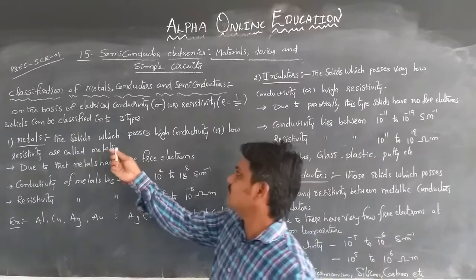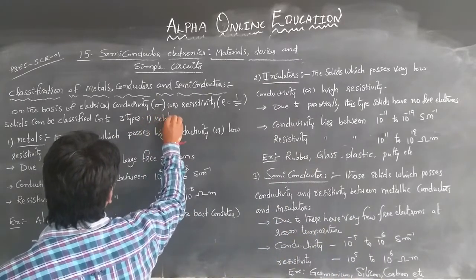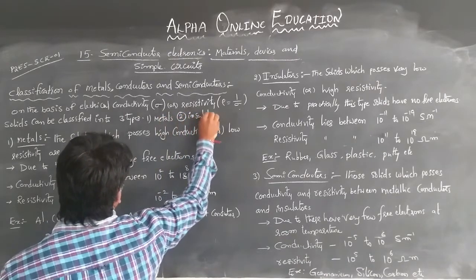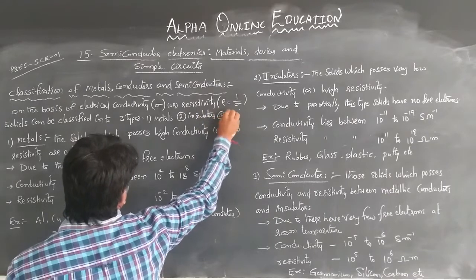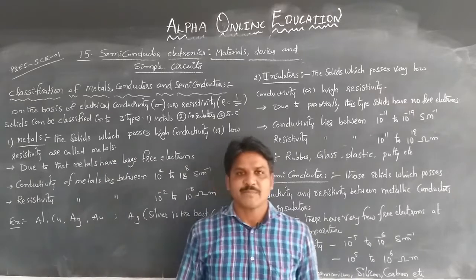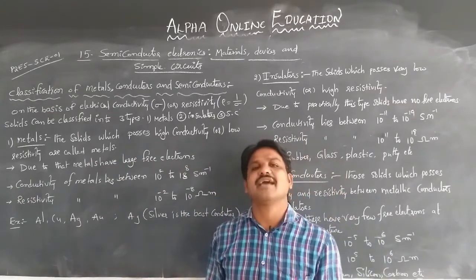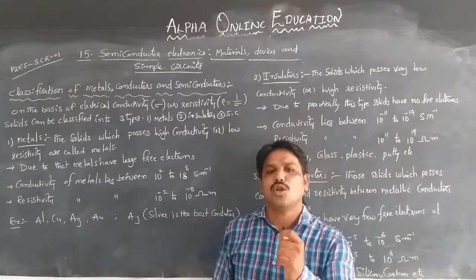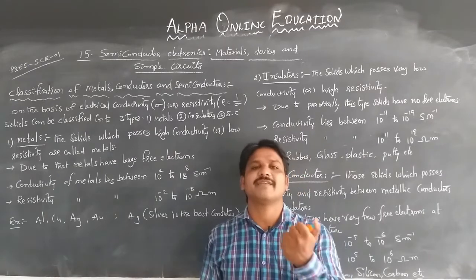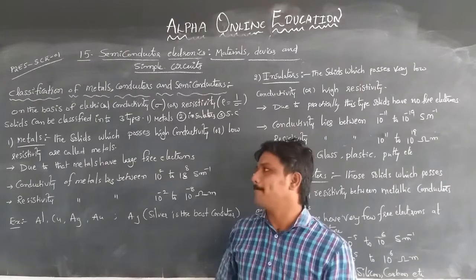In that case, first of all, the conductors also called as metals, and the second one insulators, and the third one is semiconductors. Here, the solids which are having high conductivity or low resistivity, that means to say due to they have more free electrons, large free electrons consisted, so that's why they are called as metals.